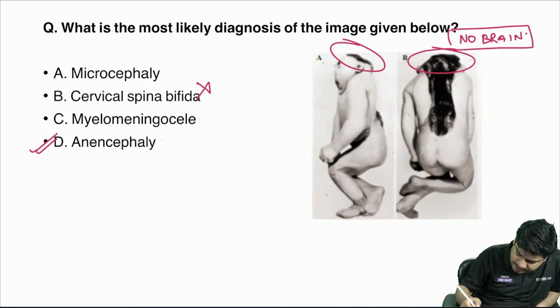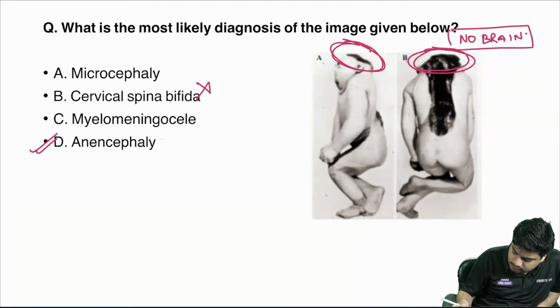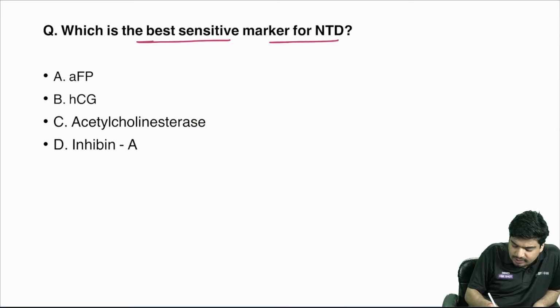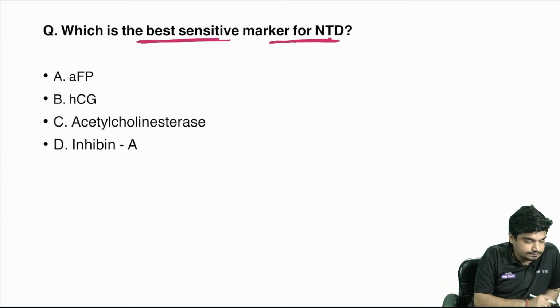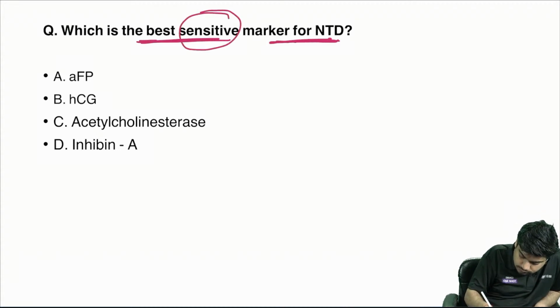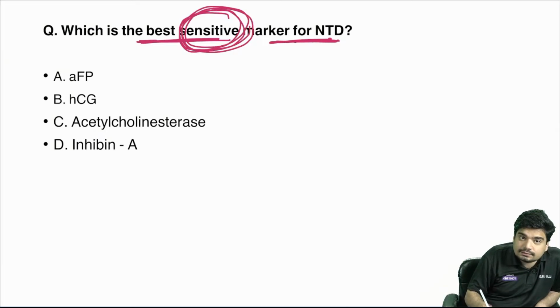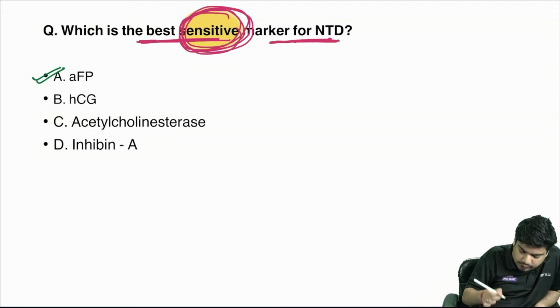This is not spina bifida. Can you see? There is absolutely no brain. This is anencephaly. Now tell me, what is the best sensitive marker for neural tube defects? Look at this. The question is asking sensitive, not specific. Sensitive, the answer is going to be alpha fetoprotein.